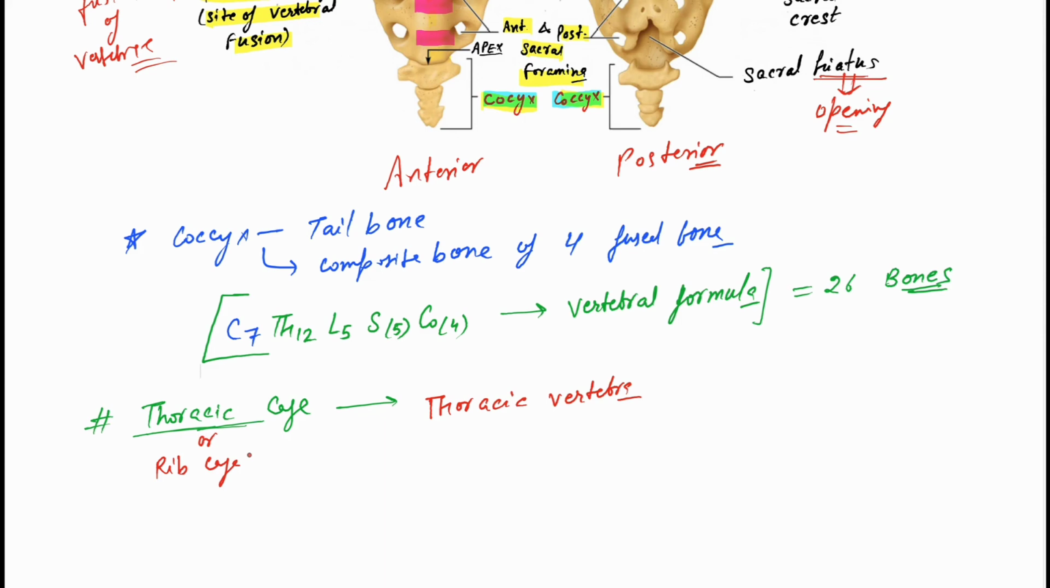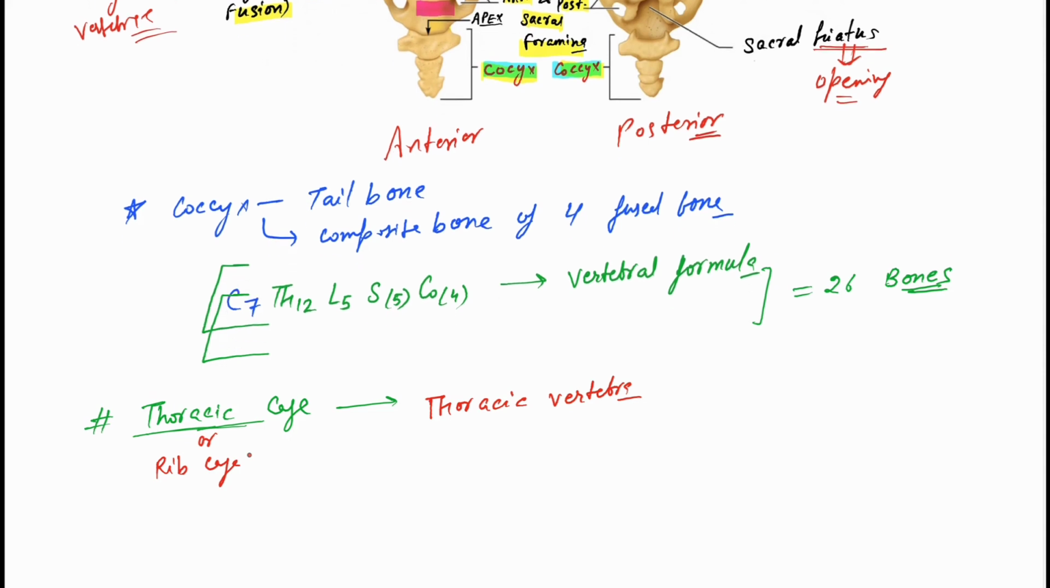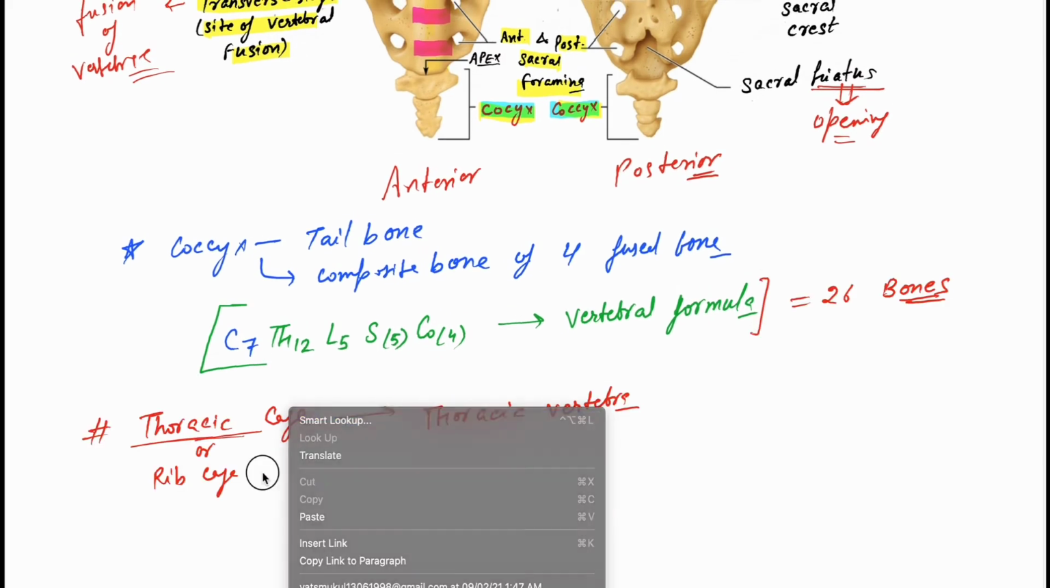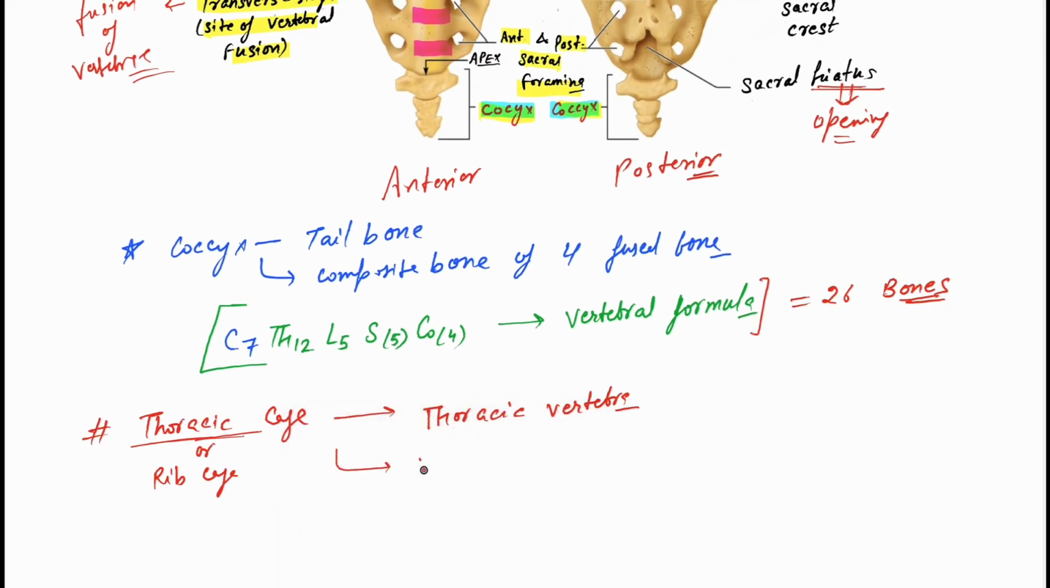So it provides support to our heart and our lungs. We have the ribs here, which we didn't discuss yet. So it's made by the ribs, that is the vertebrochondral ribs, and it is also made by the sternum.